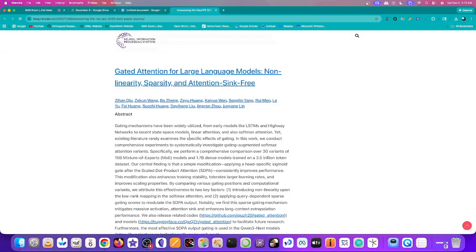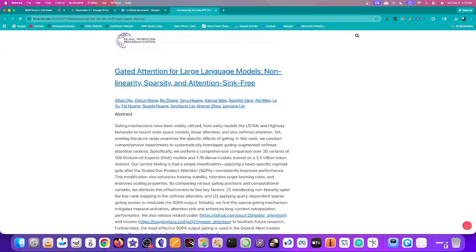Our central finding is that a simple modification, applying a head-specific sigmoid gate after the scaled dot product attention, or SDPA, consistently improves performance. This modification also enhances training stability, tolerates larger learning rates, and improves scaling properties. By comparing various gating positions and computational variants, we attribute this effectiveness to two key factors. So the first is introducing nonlinearity upon the low-rank mapping of the softmax attention, and the second is applying query-dependent sparse gating scores to modulate the SDPA output.